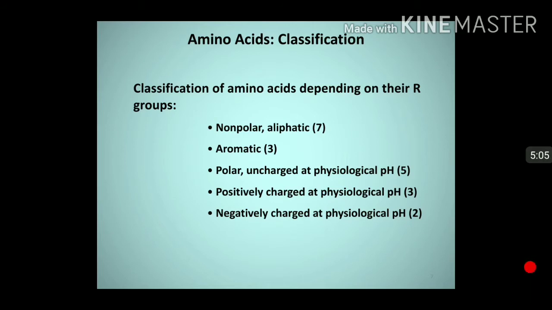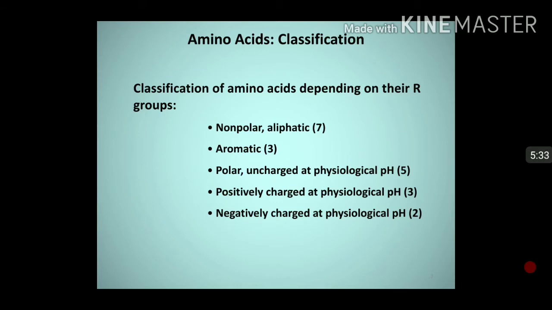So in OH bond, oxygen has delta negative charge and hydrogen has delta positive charge. So there is distribution of charge across the bond, and such compounds are called polar compounds, and polar compounds dissolve in water. So amino acids, some are polar and some are non-polar.